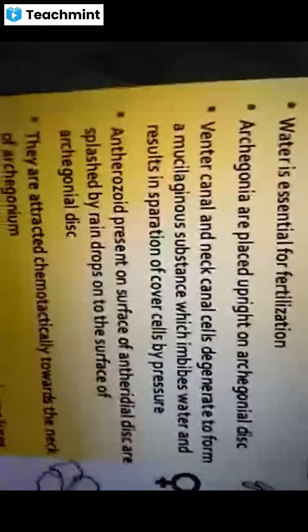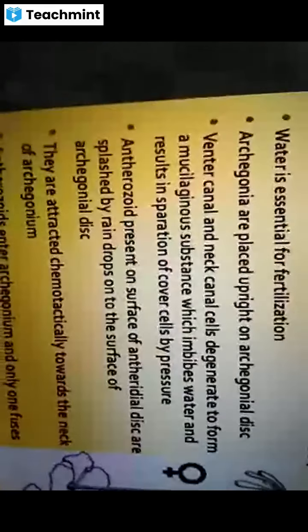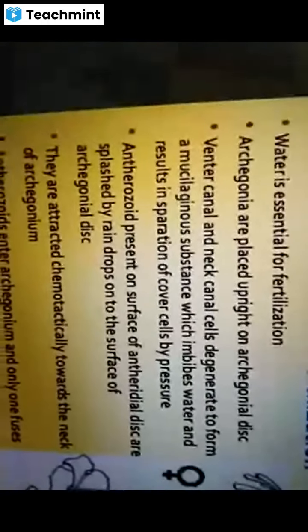At the time of fertilization, the venter canal cell and the neck canal cells disintegrate and dissolve.